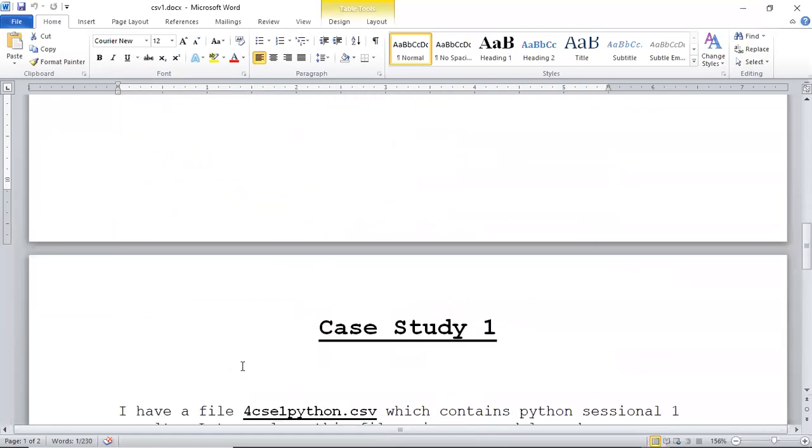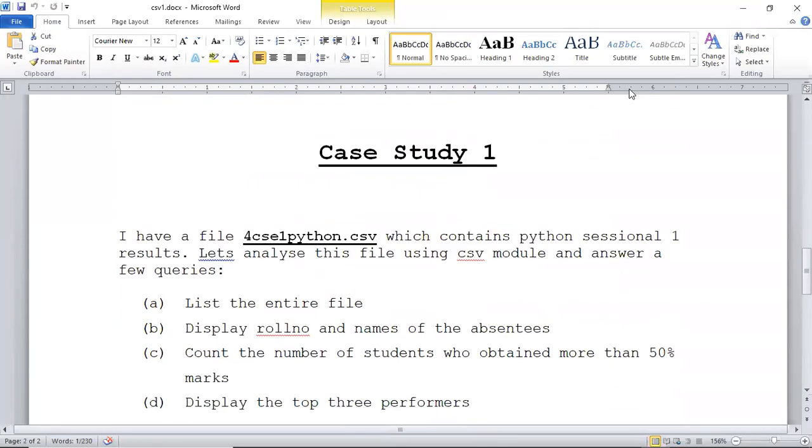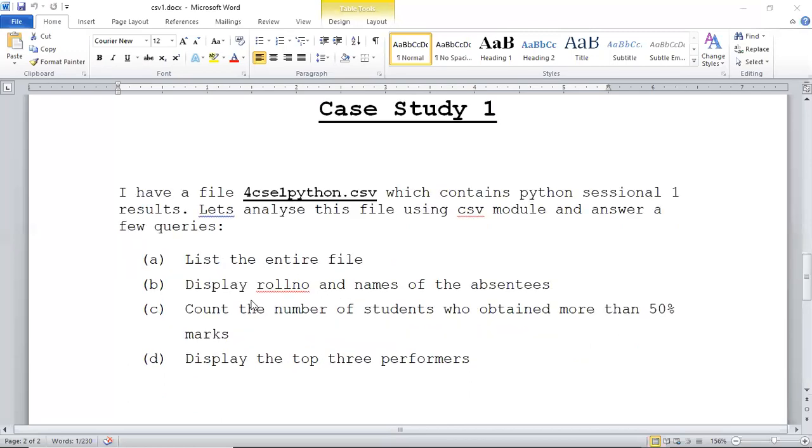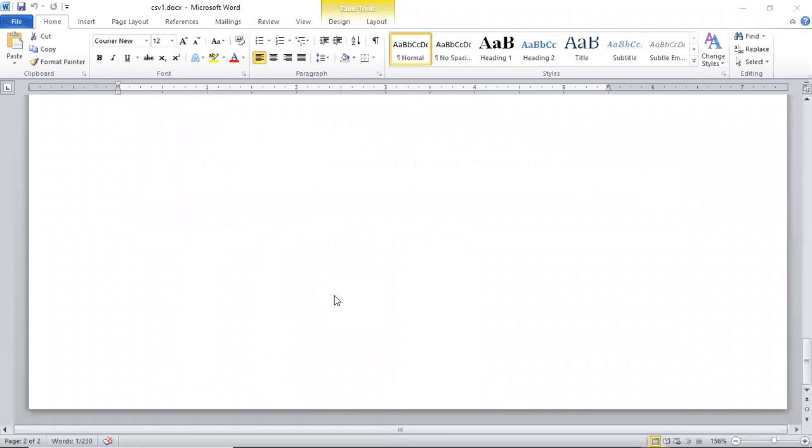So to use it, I have designed a small case study for you. Very small one. Say I have a file csv1python.csv which contains Python sessional 1 results. So there is some sessional results in it. Let's analyze this file using CSV module and answer a few queries. First one is list the entire file, display roll number and name.